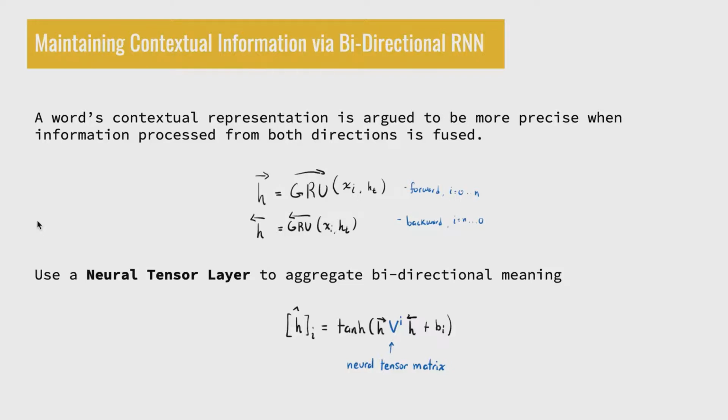It is argued in this paper that the word's contextual representation is more precise when the context information from different directions is fused using a neural tensor layer. A neural tensor layer is applied via a neural tensor matrix. It permits greater interactions among each element of hidden states and is argued to aggregate meanings from forward and backward hidden states more accurately than simply concatenating them. Through each neural tensor layer, the resulting vector hi hat can be viewed as a different type of intersection between h forward and h backwards that retains each of the respective contextual meanings.